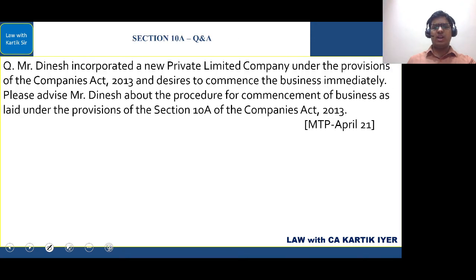I'll do one thing. I'll cover 10A so that we are able to cover it in the sections part. Section 13 I've just done, the question was there. We'll do 10A and then I'll be giving you one more part in relation to this chapter, that is incorporation of company. Mr. Dinesh incorporated a new private limited company under the provisions of the Companies Act 2013 and desires to commence the business immediately. Please advise Mr. Dinesh about the procedure for commencement of business, as laid down under Section 10A of the Companies Act 2013. Now understand this part.